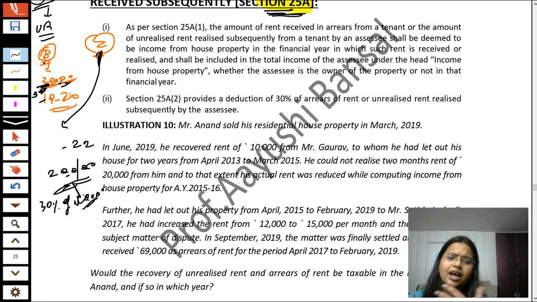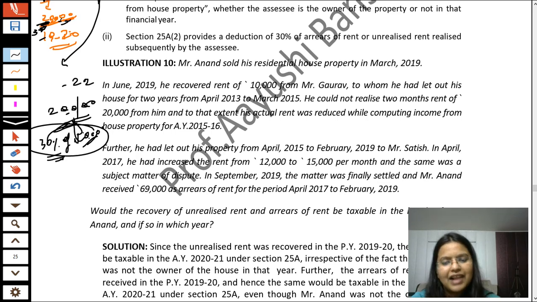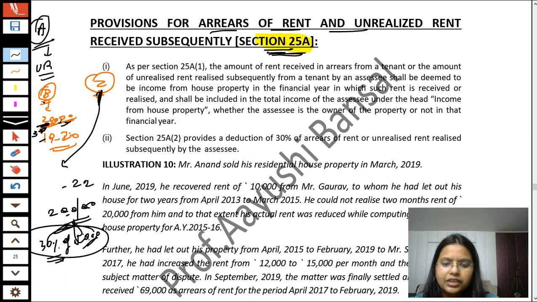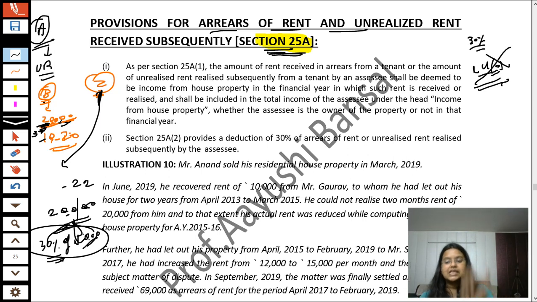Whether NAV includes actual rent or expected rent is not the consideration here. Here he will get a flat deduction of 30% of this amount while paying income tax. And students, as it is on unrealized rent which is received subsequently, while giving him the deduction of 30%, there is no need to mention section 24(a) here, because that 30% is on NAV. So do not quote this section here.